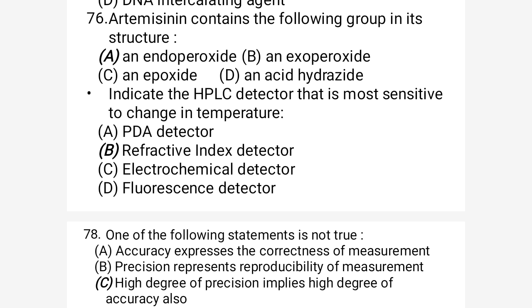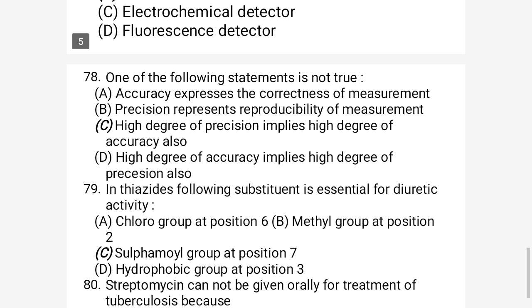So when the temperature changes, the refractive index detector will be more sensitive. The correct option is B, the refractive index detector, which is the most sensitive to change in temperature.